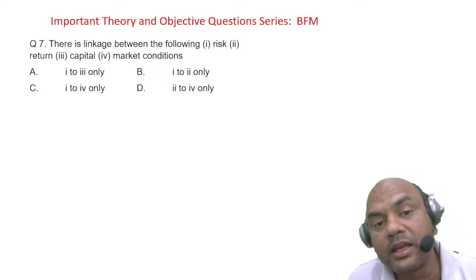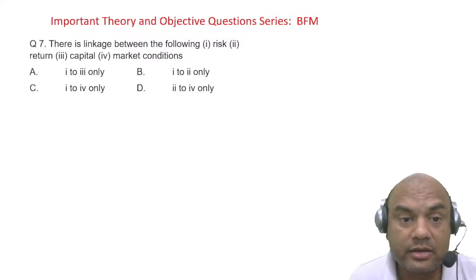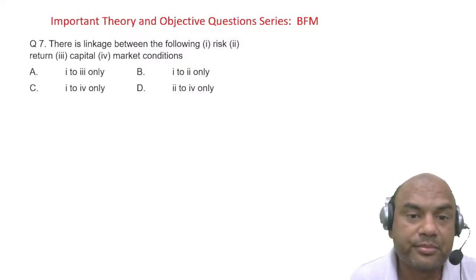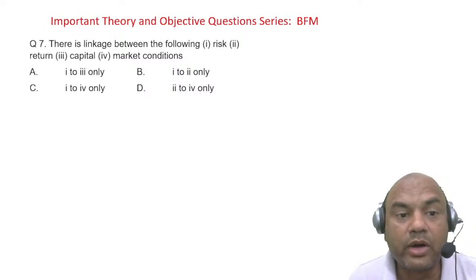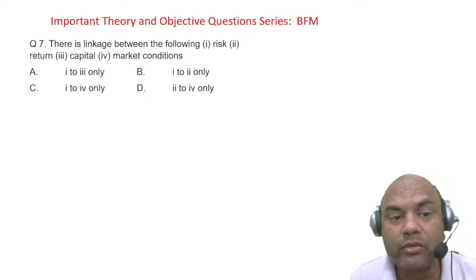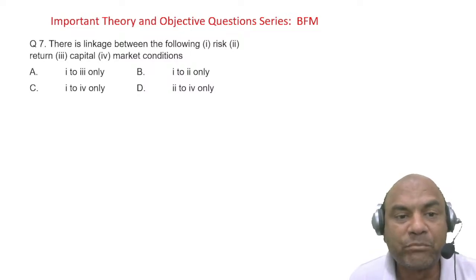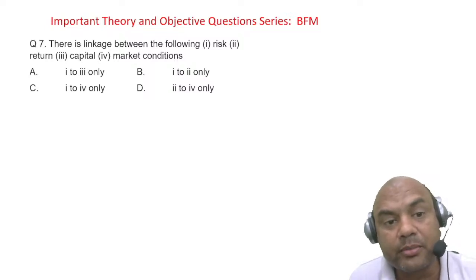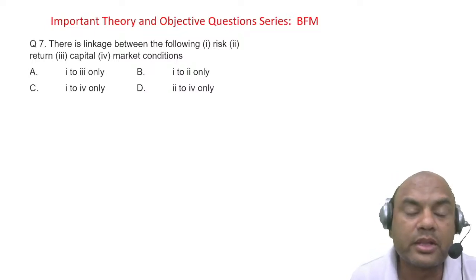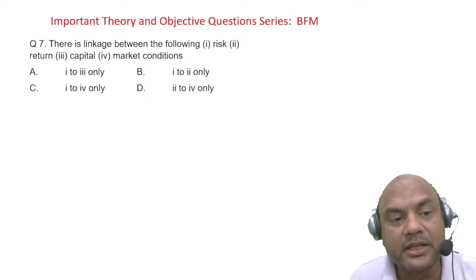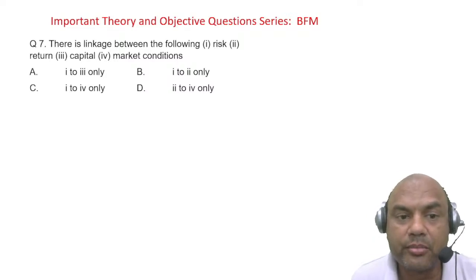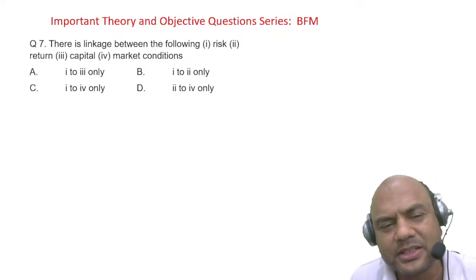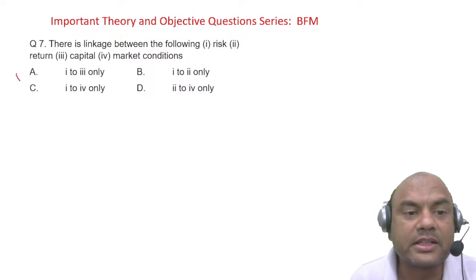So which of the three are linked? Option 1 to 3, that is 1, 2, 3: risk, return, and capital. 1 and 2 only, risk and return. 1 to 4, all of them, including market conditions. And the fifth one, 2 and 4. Now many of you might be typing C, 1 to 4, because you consider all of the above the simplest answer, isn't it? But the correct answer is A.